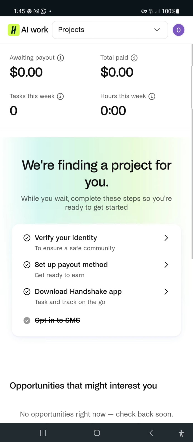So if I click on verify your identity now, it's going to say that I should submit my ID card, which I cannot do because I cannot use my Nigerian ID card to verify it. So this will be the end of this video.